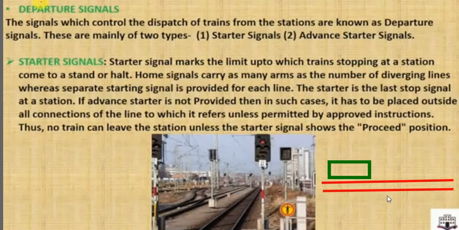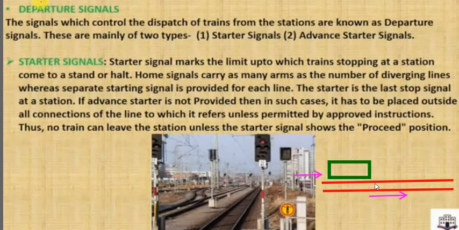This is the direction the train will come from. Suppose the train is coming from this direction, it will encounter the reception signals. The train stands here for some time, then it will start moving forward. Suppose the train is coming from this direction, there are the outer signal and the home signal, then the train stands here, and after some time it will dispatch from this platform.